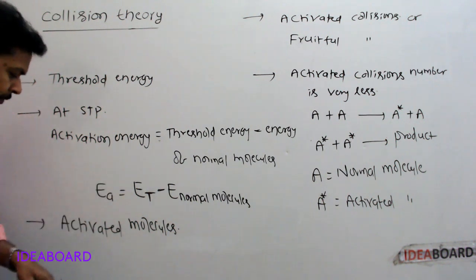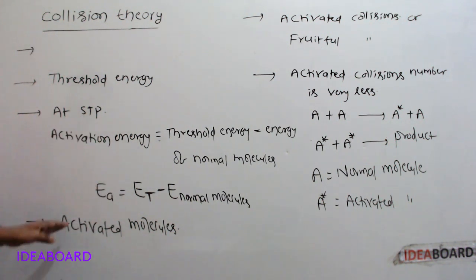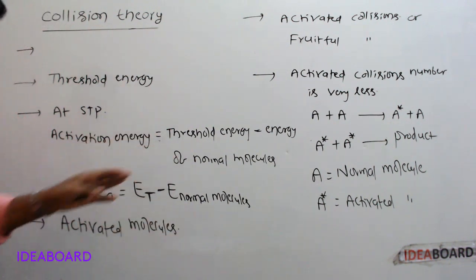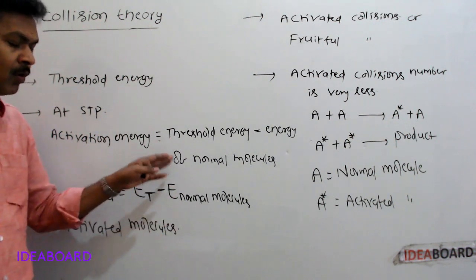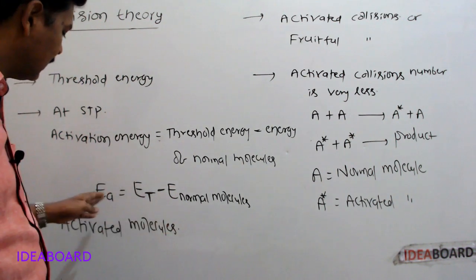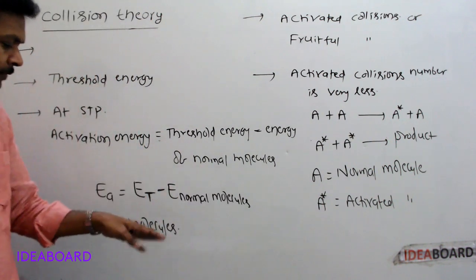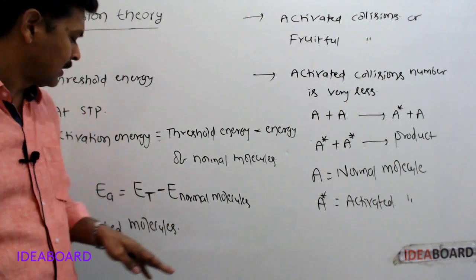Next, molecules having threshold energy are called activated molecules. These are formed in small numbers during the collisions occurring between the normal molecules.